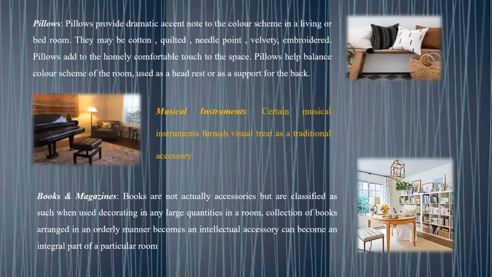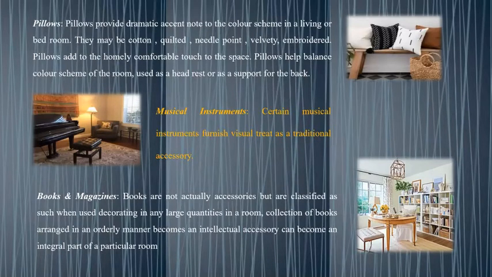Next is pillows. Pillows provide a dramatic note to the color scheme in a living room or bedroom. They may be cotton, quilted, needlepoint, velvety, embroidered. Pillows add a homely, comfortable touch to the space. Pillows help balance the color scheme of the room, and are used as a headrest or as a support for the back. Next is musical instruments.